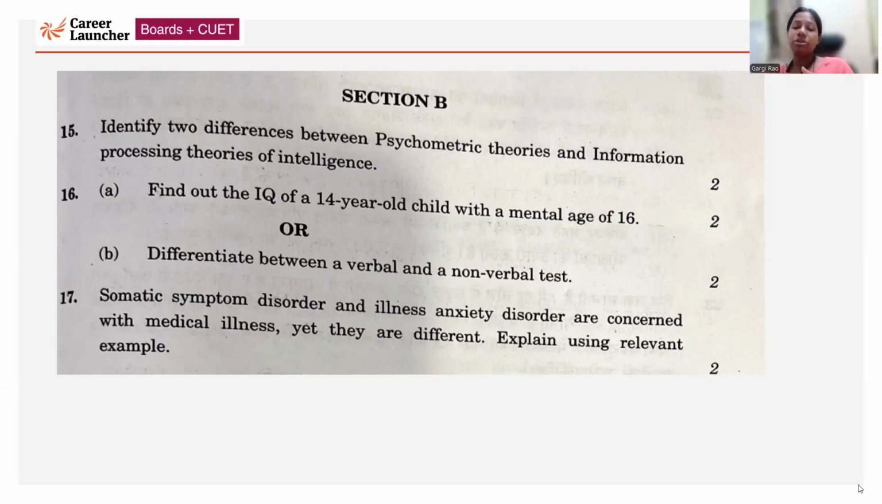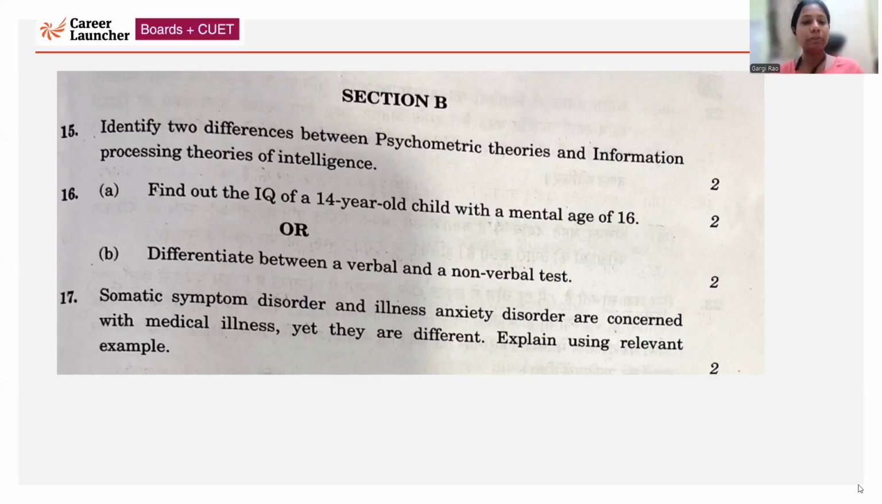And when it comes to the information processing approach, we'll tell that it describes how people use what processes while doing intellectual reasoning and problem solving. So they focus on how an intelligent person acts rather than the structure. So for psychometric 2 points, then information processing 2 points, and you are sorted.